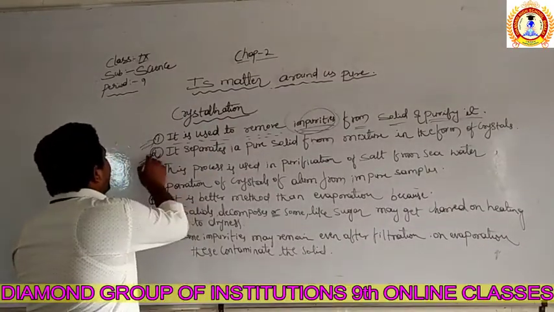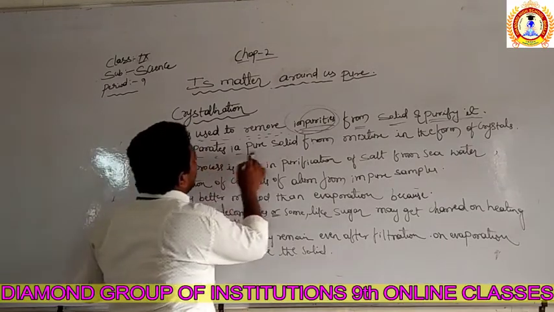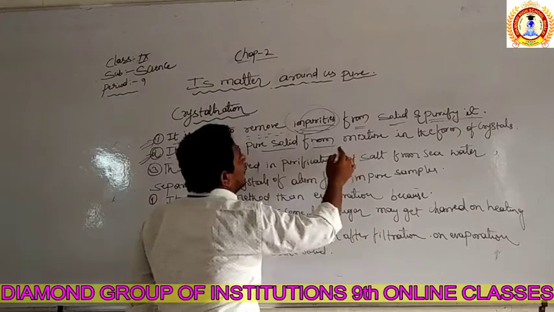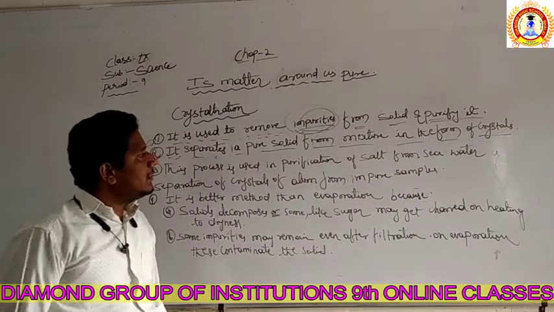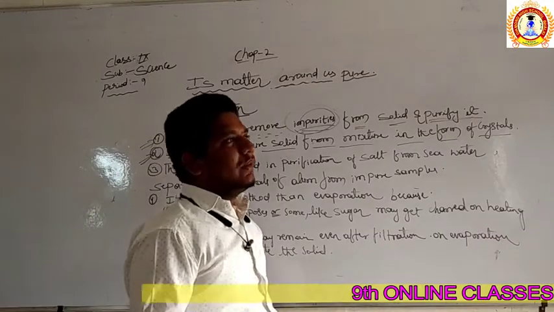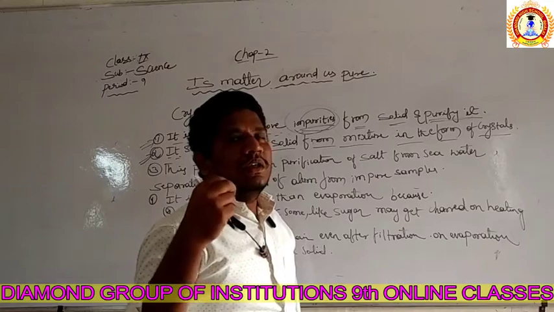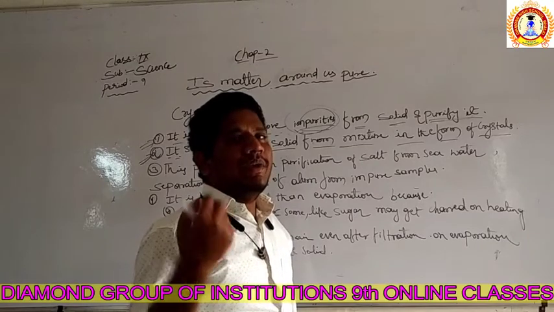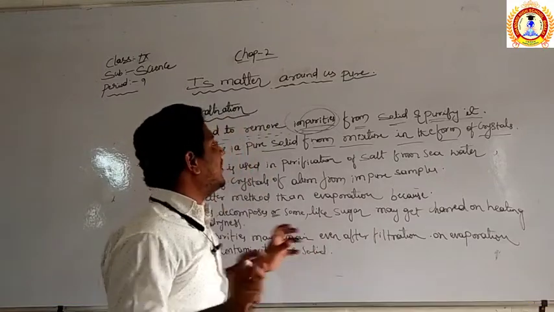Now the second method: it separates a pure solid from a mixture in the form of crystals. Whenever we say mixture, remember the word chuda, right? Chuda has curry leaves, peanuts, sheva, everything. So it's a mixture, and we can separate it.